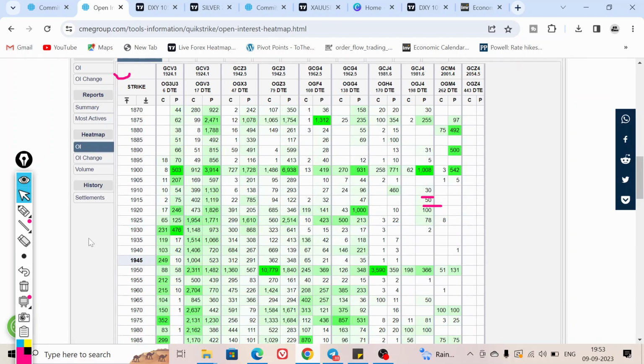The nearest support as per the OI placement for intraday, the lower support is 1905, 1900, and the resistance of course is 1925, 1930 and 1945. This is the resistance side, and this is the support side.